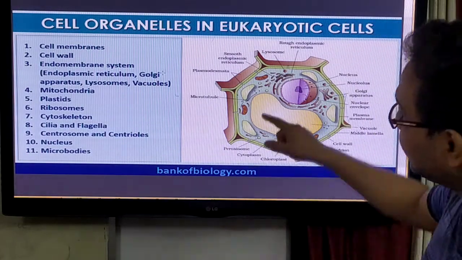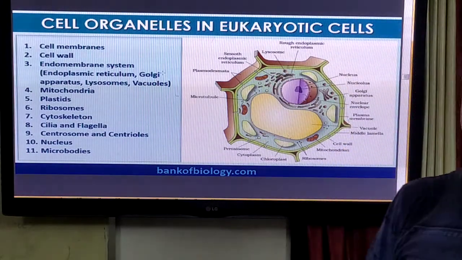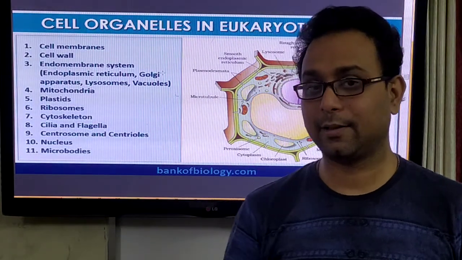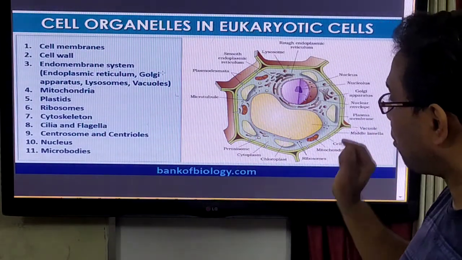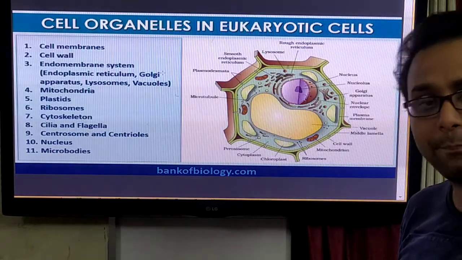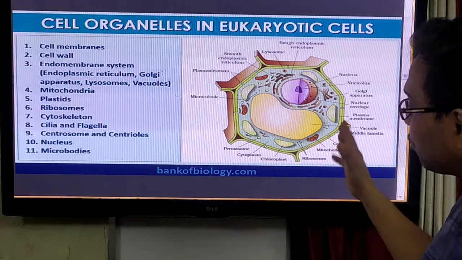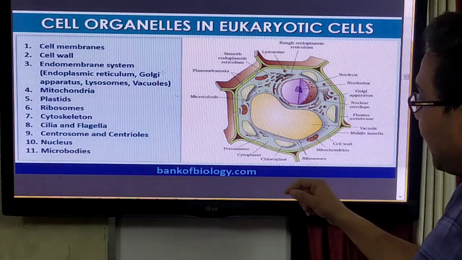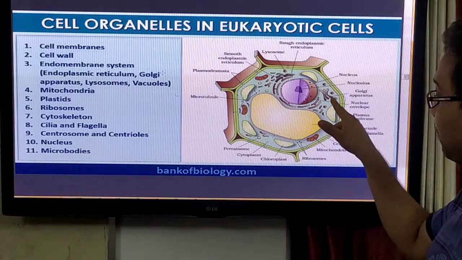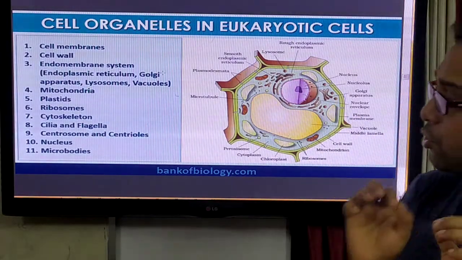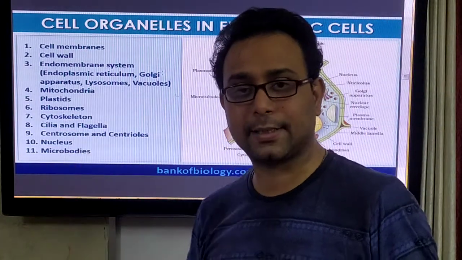Also, the cell wall, that is the outer covering of the plant, is present in the plant cell. Chloroplast, the most important of the cell organelles, is also present in the plant cell. Mitochondria and Golgi bodies are there, right? And most importantly, the Golgi apparatus and ribosomes are also present in the plant cell.